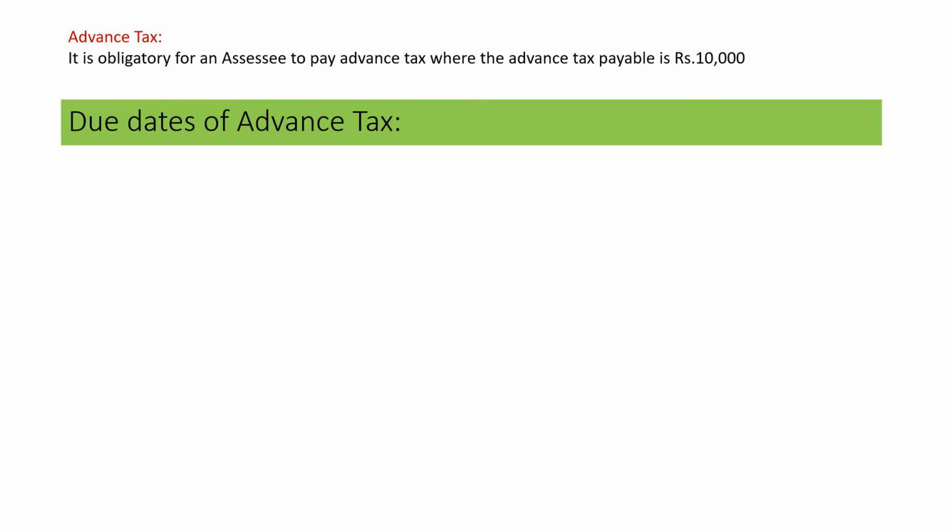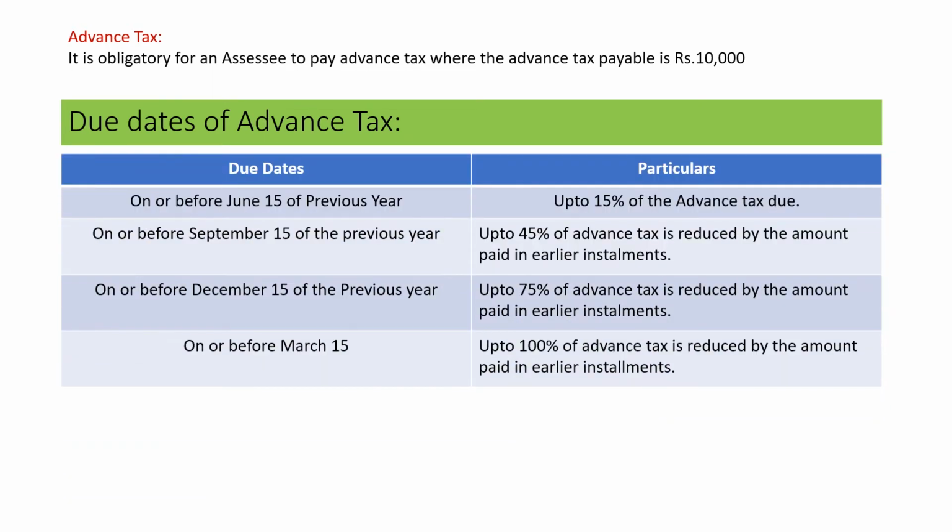Then due dates for advance tax. Now let's study what are the due dates for advance tax. These are the due dates and the other column represents particulars. If on or before June 15th of the previous year, then up to 15% of the advance tax is due. You can pay up to 15% of your total tax.